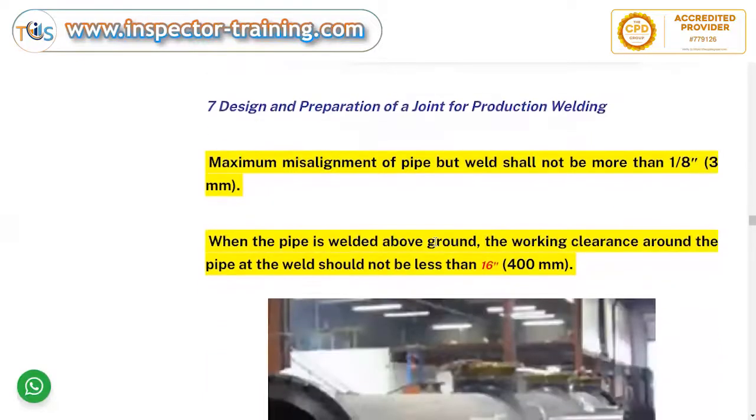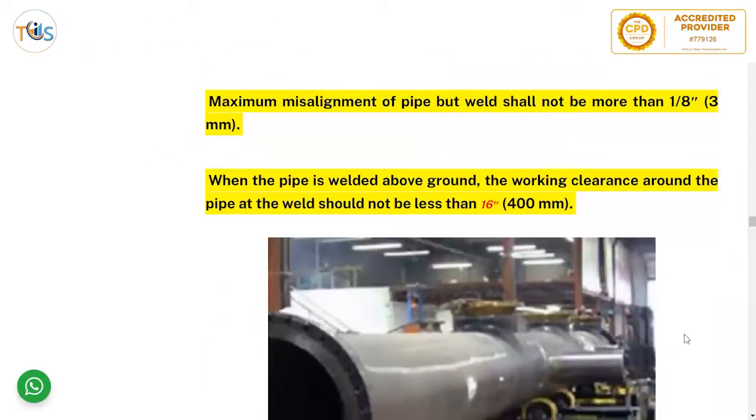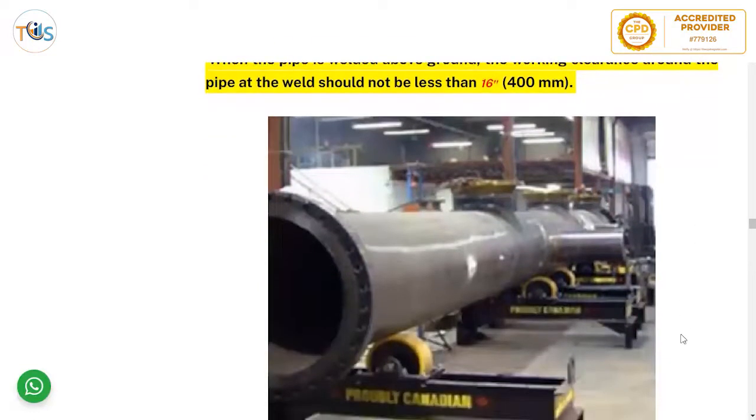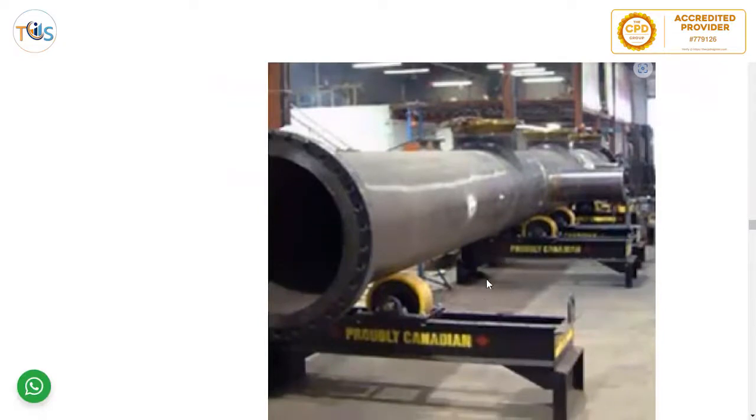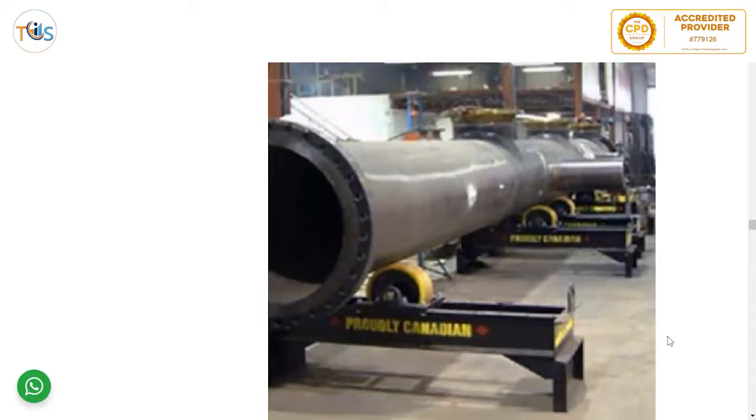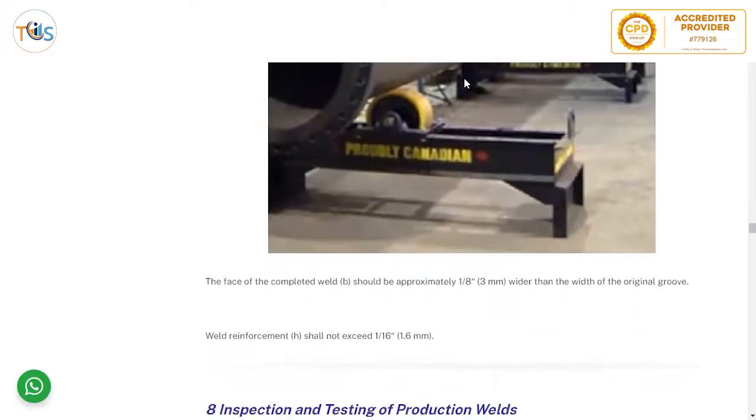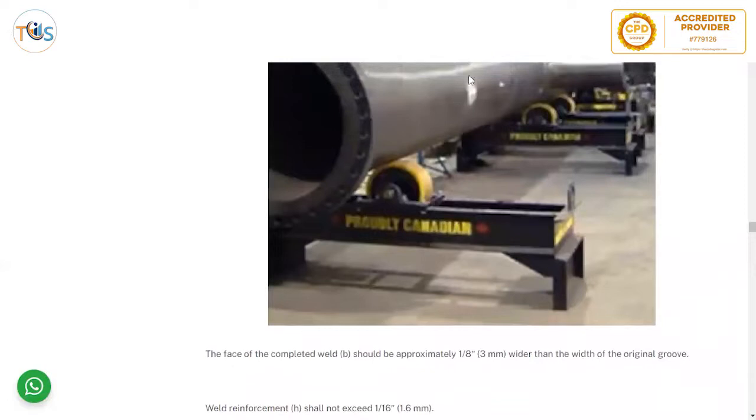Design and preparation of a joint for production welding. Maximum misalignment of pipe butt weld shall not be more than 1/8 inch or 3 millimeter. When the pipe is welded above ground, the working clearance around the pipe at the weld should not be less than 16 inch, and the clearance under it should not be less than 60 inch for sufficient accessibility to weld around. That is also true during the field. This is a shop welding one.